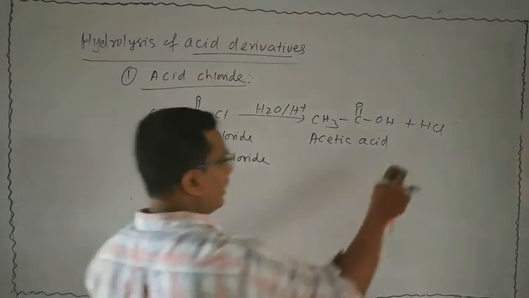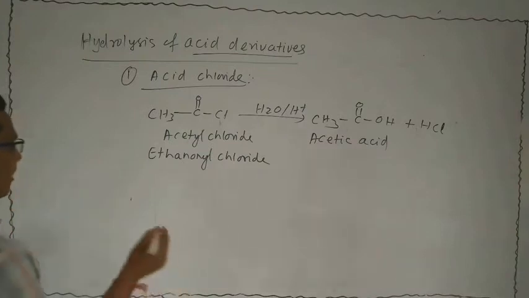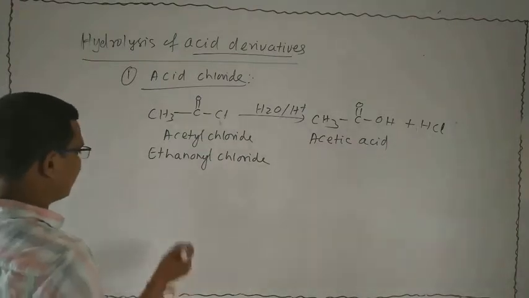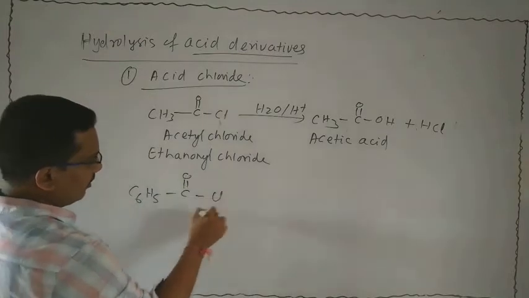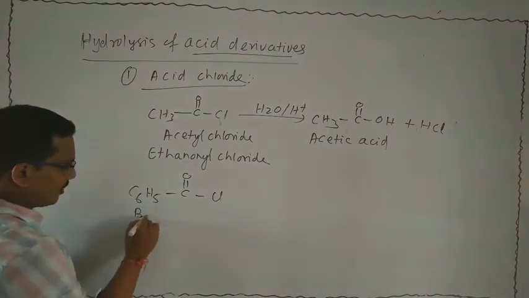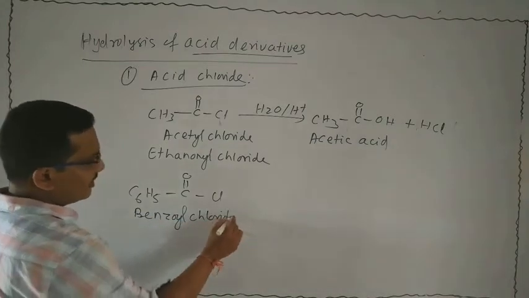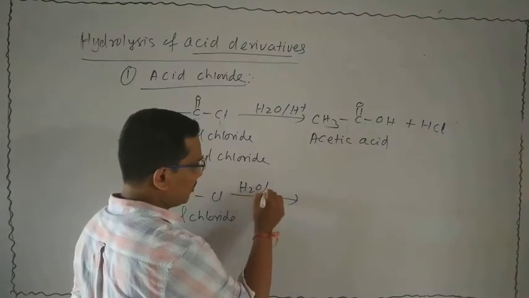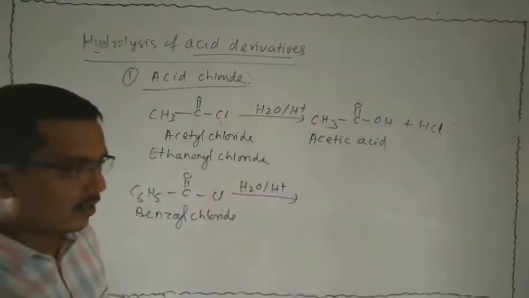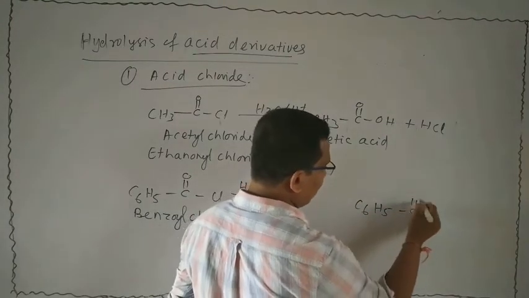This is an aromatic acid chloride example: C6H5 bond C double bond OCl. The name of this compound is benzoyl chloride. Now it is subjected to acid hydrolysis. That means it reacts with H2O and H plus. Now take the reactant C6H5 bond C double bond OCl.